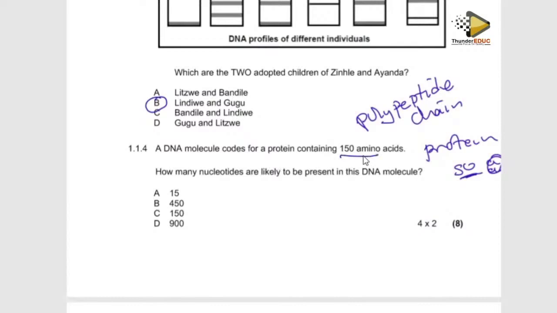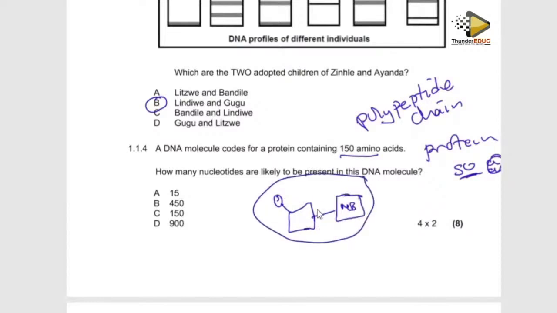150 amino acids. Don't forget that each amino acid is being coded by 3 anticodons. Yes, 3 bases on the transfer RNA. So they are saying how many nucleotides, and each base on messenger, on transfer, on DNA, each base codes for a nucleotide. So remember, a nucleotide looks like this. This is what we call a nucleotide. So now they're saying how many nucleotides are likely to be present in the DNA molecule?